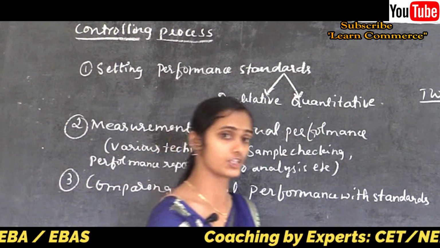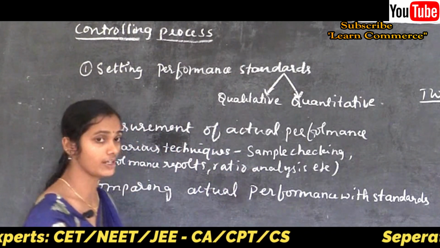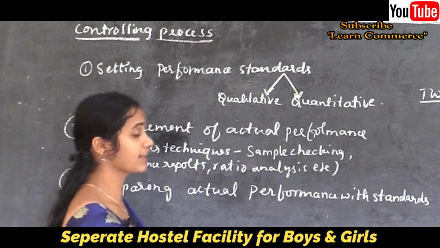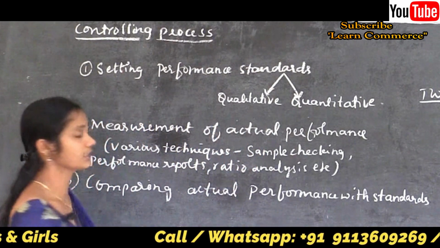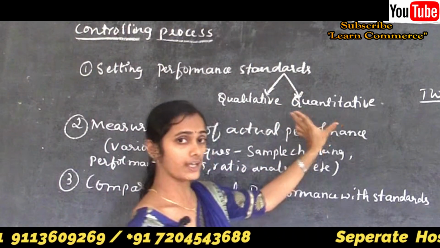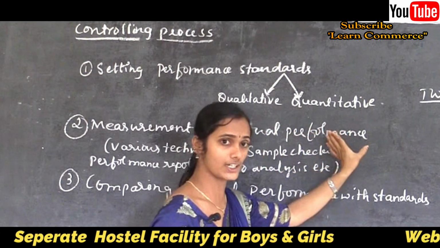the top level management or the organization needs to fix those standards in a scientific manner, and they should be reliable and understandable to each and every individual of the organization. Standards can be fixed in two different forms: qualitative or quantitative.